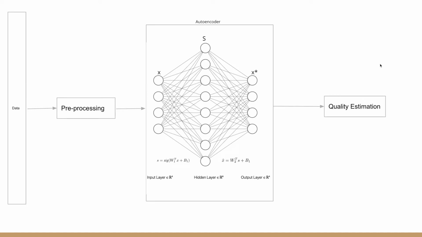Now I will get right into explaining the pipeline that I followed to implement the algorithm. It is to be noted that the general structure of the pipeline I followed was identical to the one presented in the paper. However, I altered the specifications and details as per my implementation. Shown here is a simplified version of the overall pipeline. The first step is pre-processing the data, after which we feed the data into the autoencoder. We use the autoencoder to learn the weights W1 to map images to the sparse domain, and then we use this matrix W1 for quality estimation.